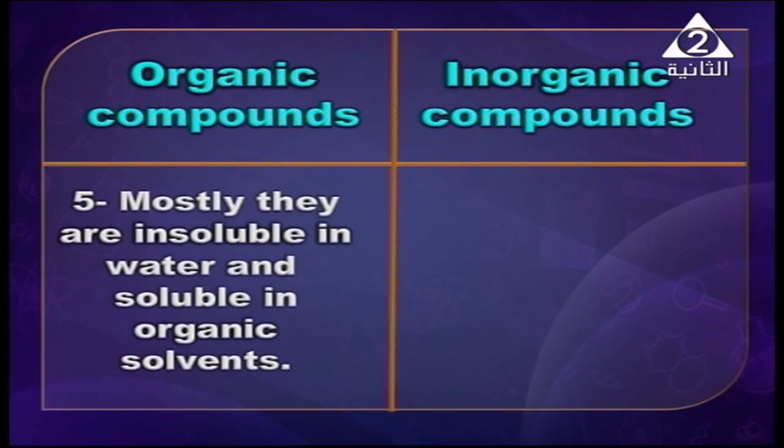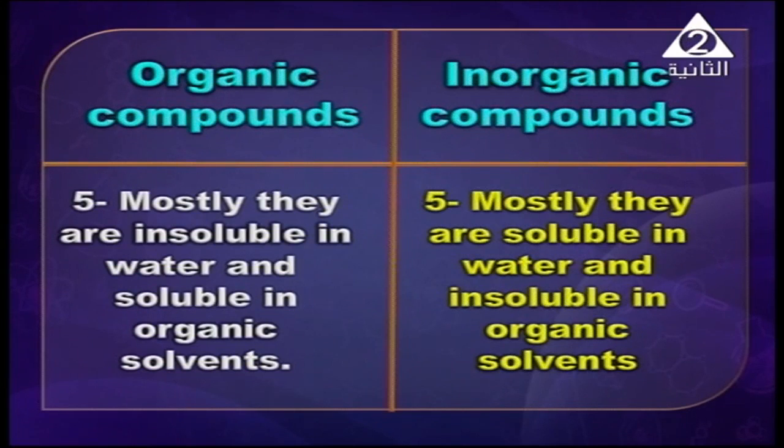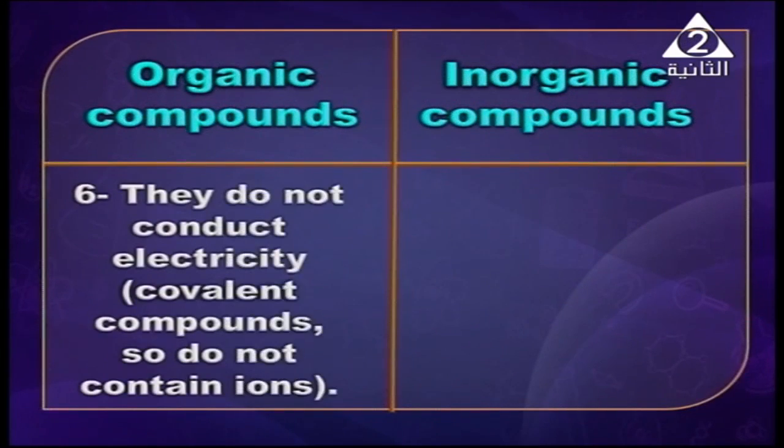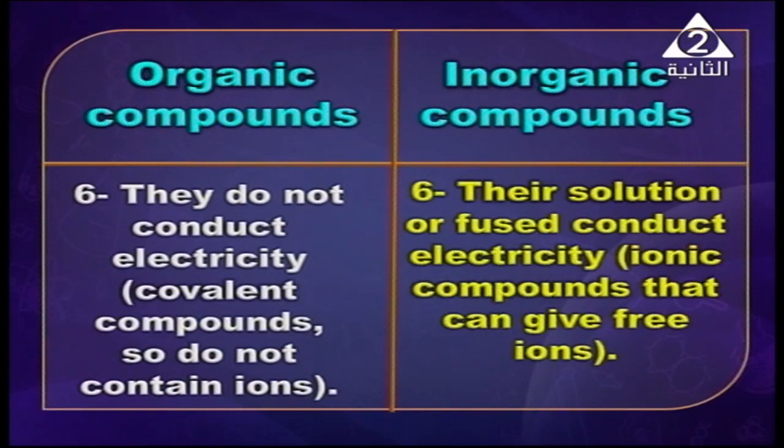Organic compounds are mostly insoluble in water and soluble in organic solvents, while inorganic compounds are mostly soluble in water and insoluble in organic solvents. As we know, my dear students, like dissolves in like: non-polar compounds dissolve in non-polar solvents, while polar and ionic compounds dissolve in polar solvents. Next point: organic compounds don't conduct electricity, as covalent compounds don't contain ions, while inorganic compounds, in solution or fluid, conduct electricity, as ionic compounds can give free ions in solution or molten state.